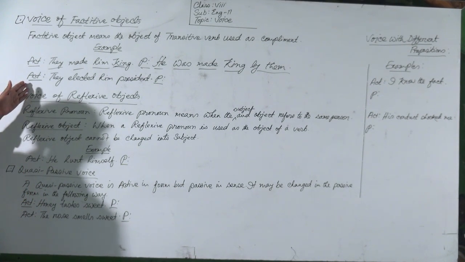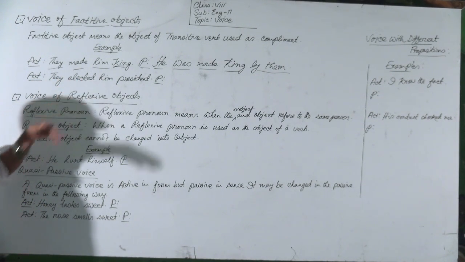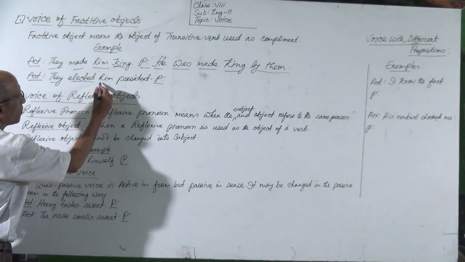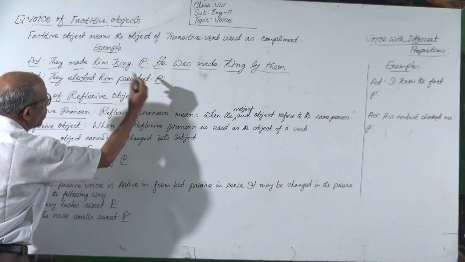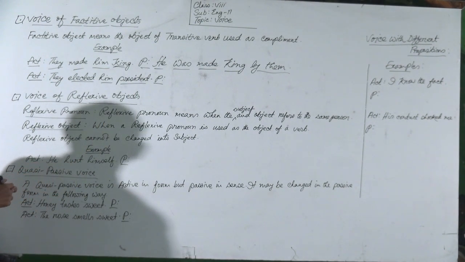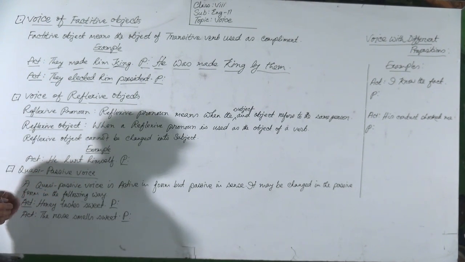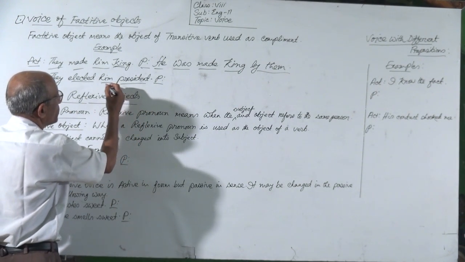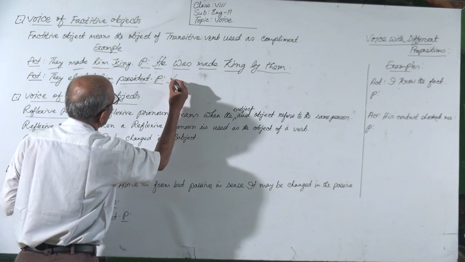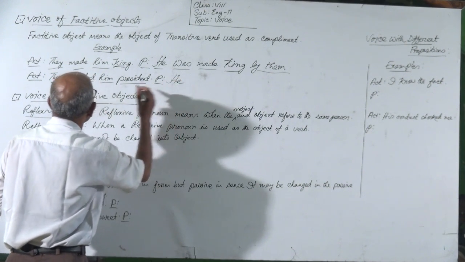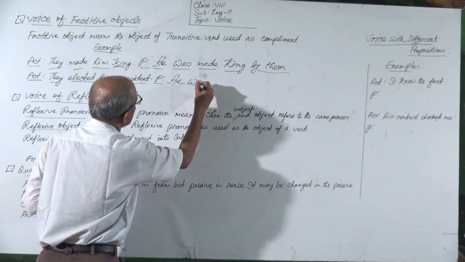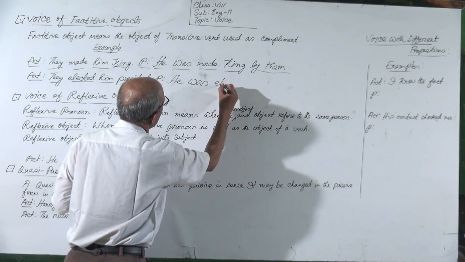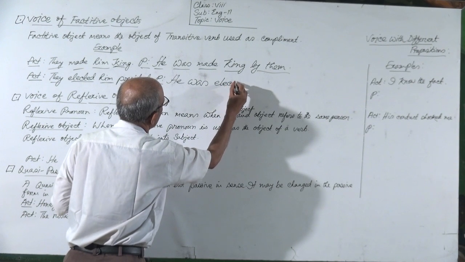Then the next example, they elected him president. They is the subject, this is the verb, this is the personal object, and this is also the factitive object. Here you also have to make the personal object the subject. So it will be he, then the to be verb was as past tense, then elected as past participle.